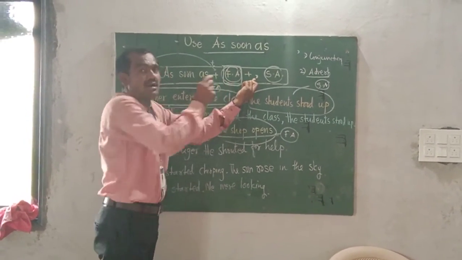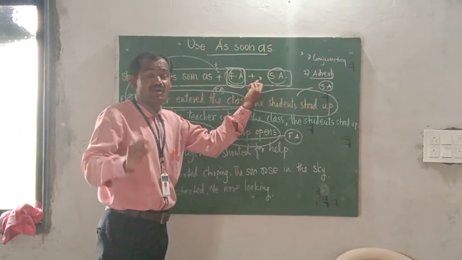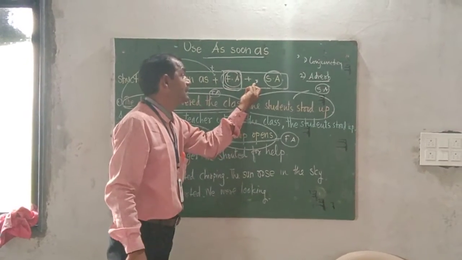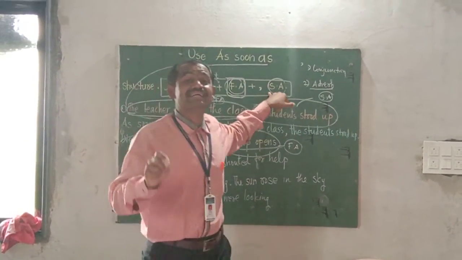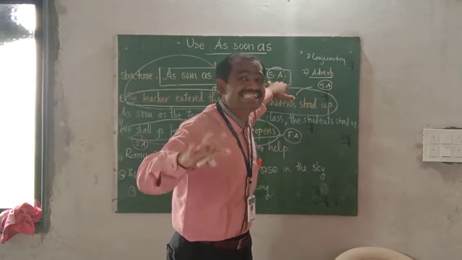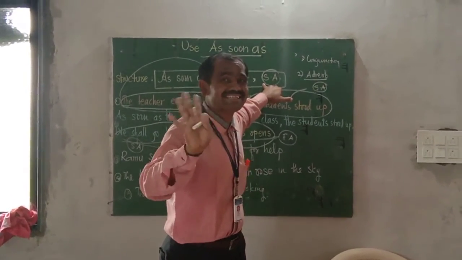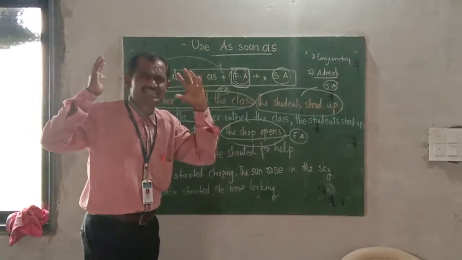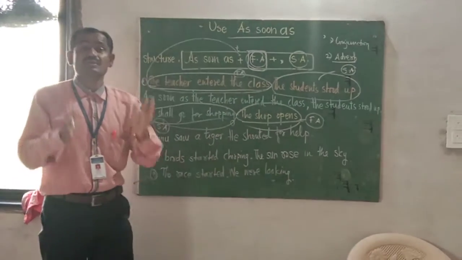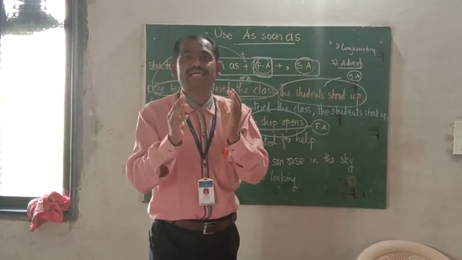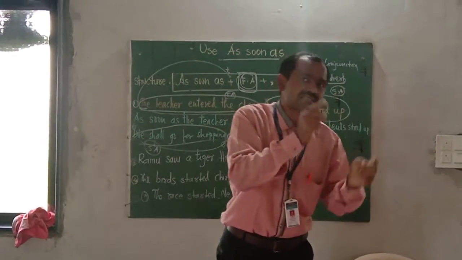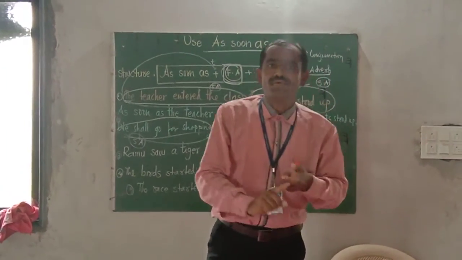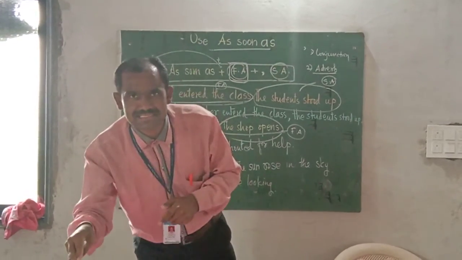Then the comma is most important. Comma, and then write the second action as it is. No change is expected. You are just expected to recognize, between the two sentences, which one is the first action and which one is the second action.